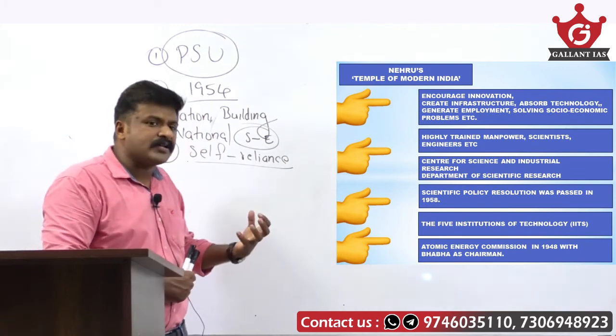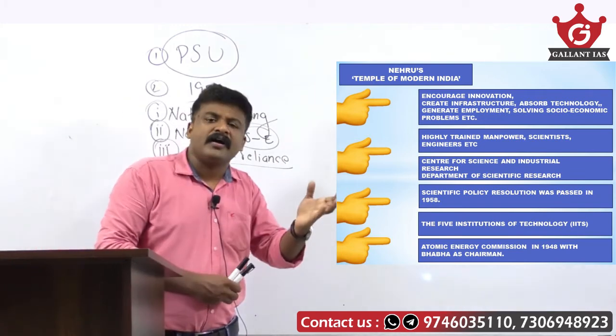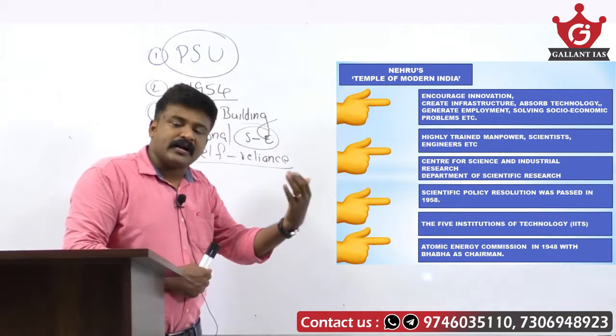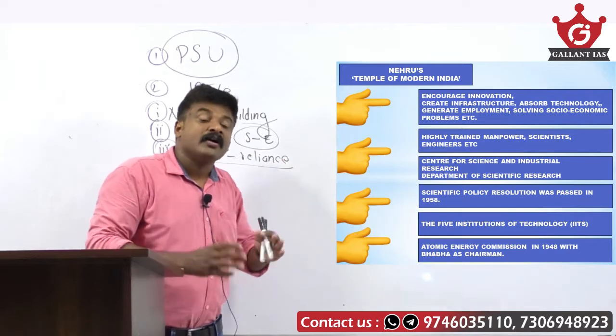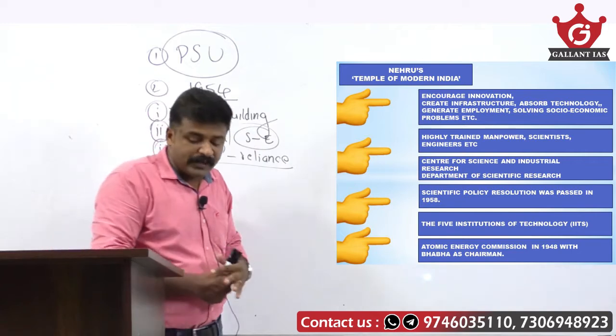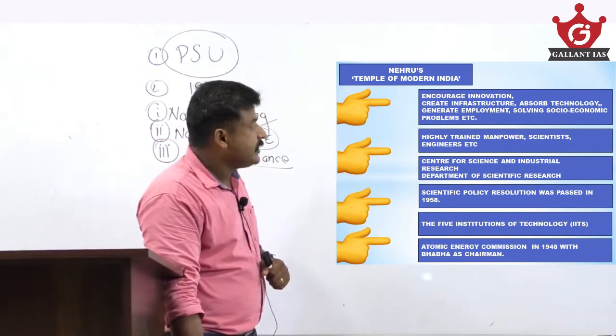So take note that these are all his initiatives for promoting scientific learning and institutions of higher learning, which are also required for India's socio-economic transformation, national integration and nation building.